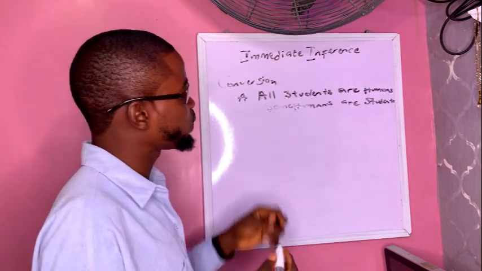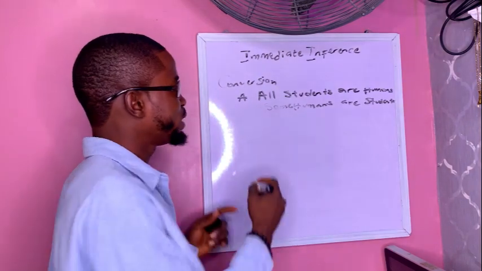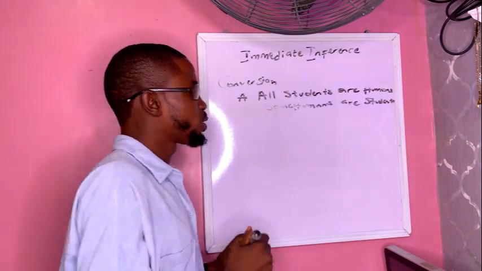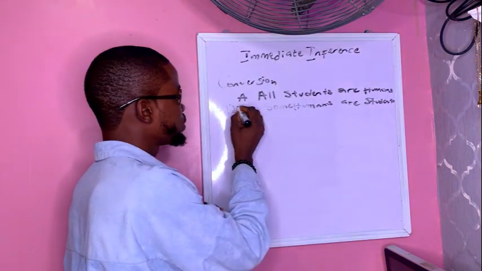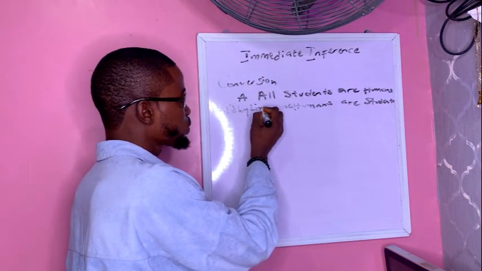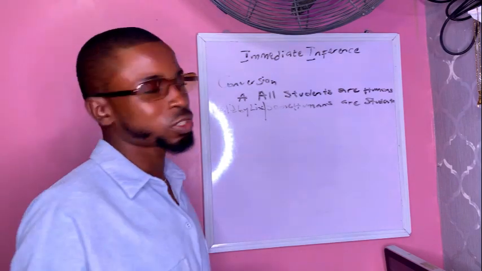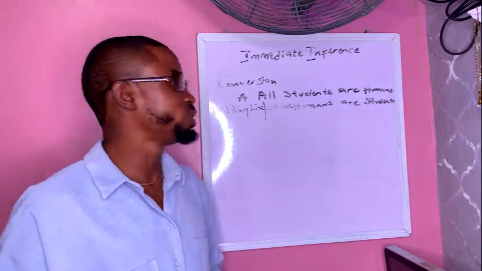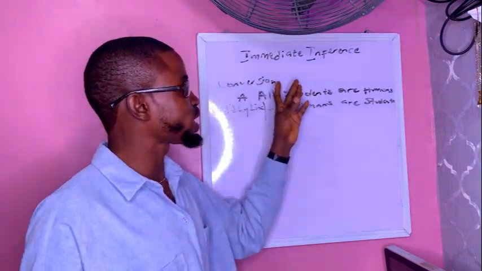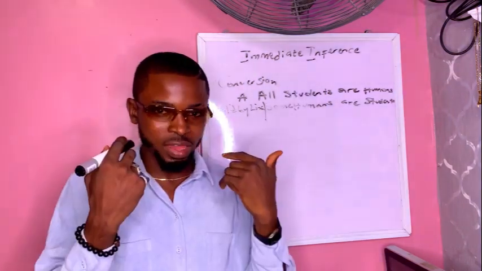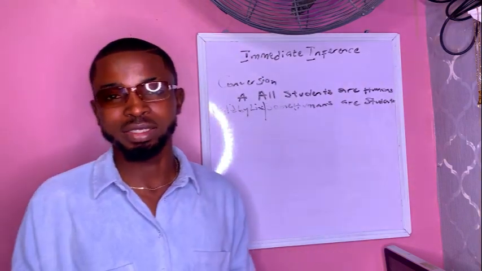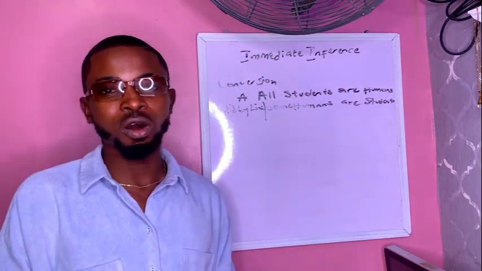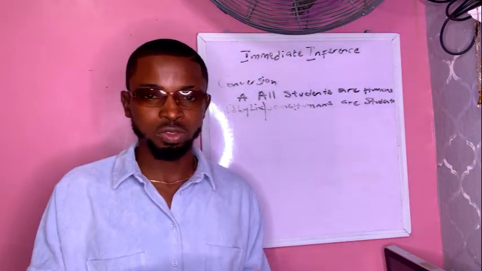So we say conversion for an A proposition is only valid by limitation, because if all students are humans, can we now infer that all humans are students? Of course no. But if all students are humans, definitely we can infer that some humans are students.